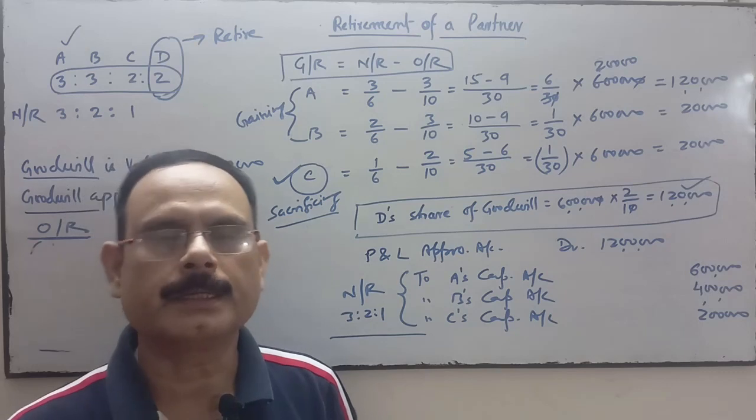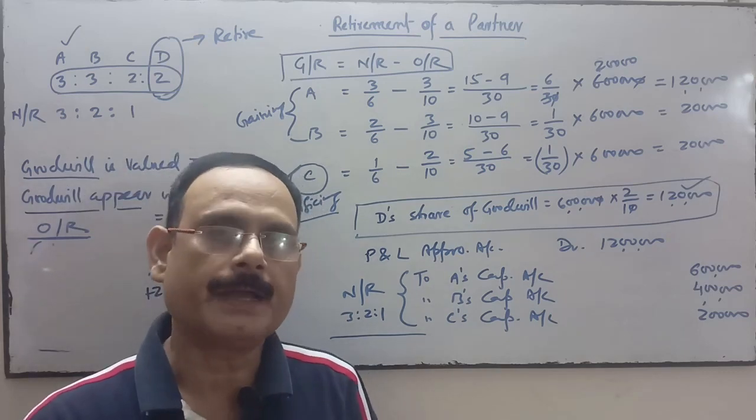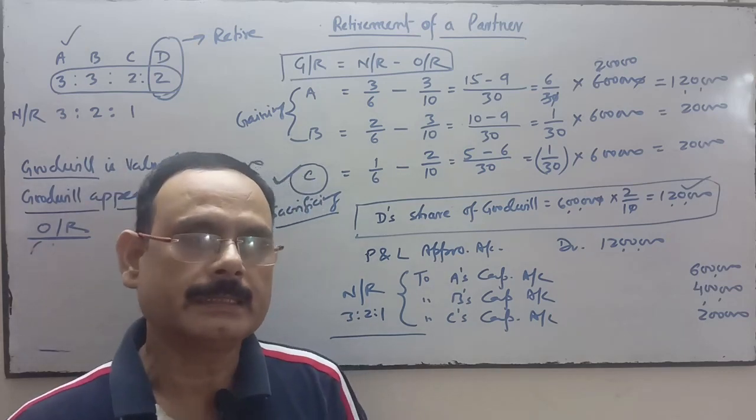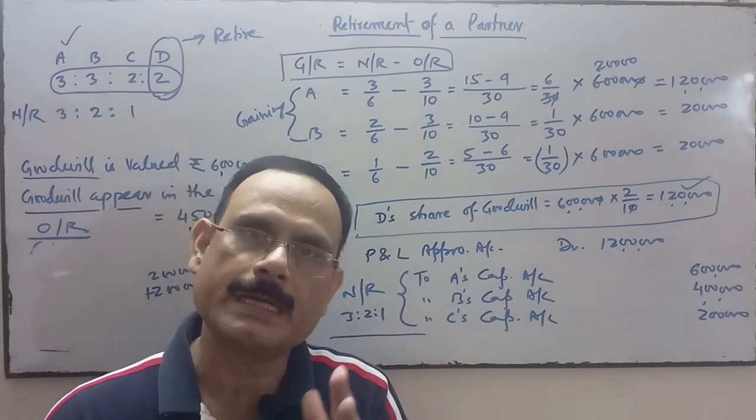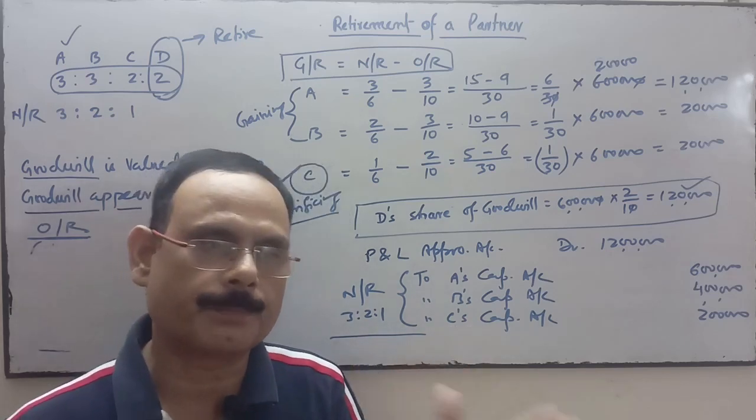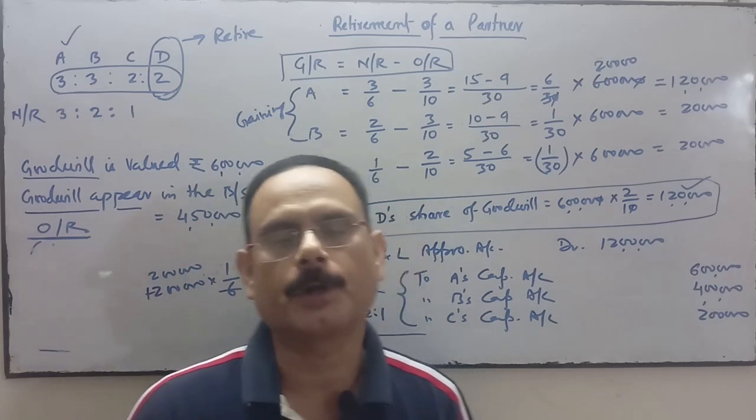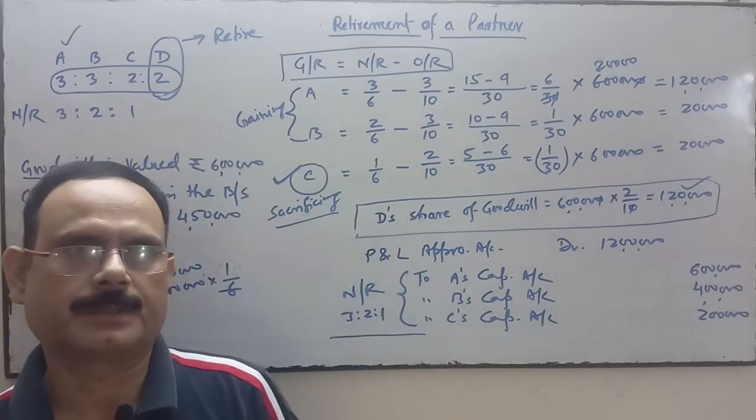If any partner has sacrificed in the new firm, then that partner's capital account will be credited, because we have to compensate that partner as well, since that partner has sacrificed.